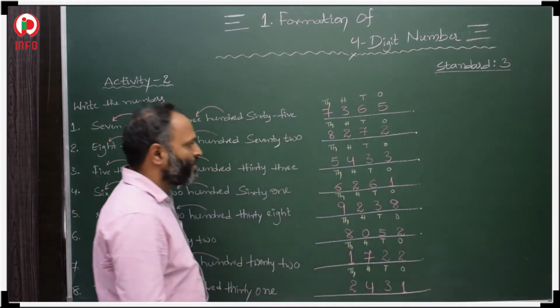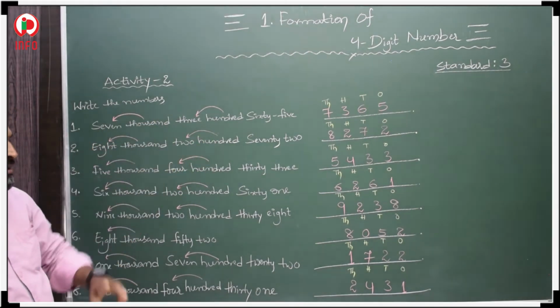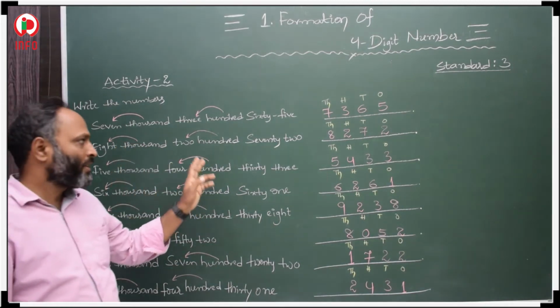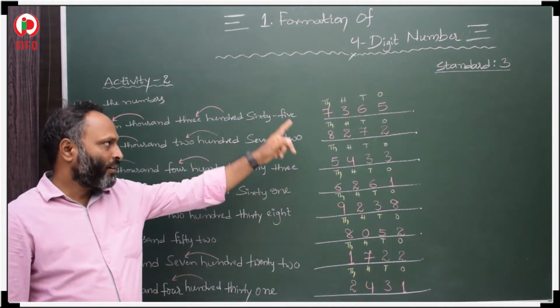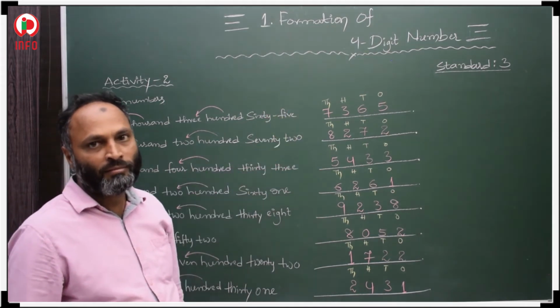So these are the representations of number names into numbers. We first have to find out how many tens, how many hundreds, how many thousands, and according to that, in that place value, we write the numeral.